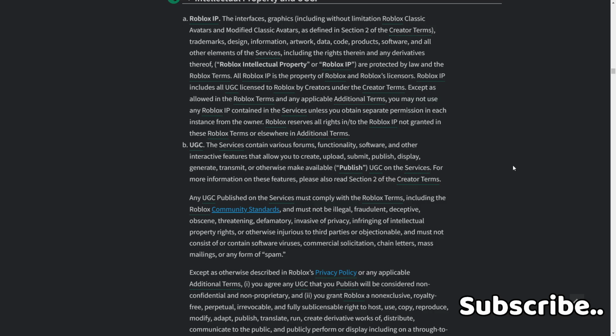B. UGC. The services contain various forms, functionality, software, and other interactive features that allow you to create, upload, submit, publish, display, generate, transmit, or otherwise make available UGC on the services. For more information on these features, please also read Section 2 of the Creator Terms. Any UGC published on the services must comply with the Roblox terms, including Roblox community standards, and must not be illegal, fraudulent, deceptive, obscene, threatening, defamatory, invasive of privacy, infringing of intellectual property rights, or otherwise injurious to third parties or objectionable,